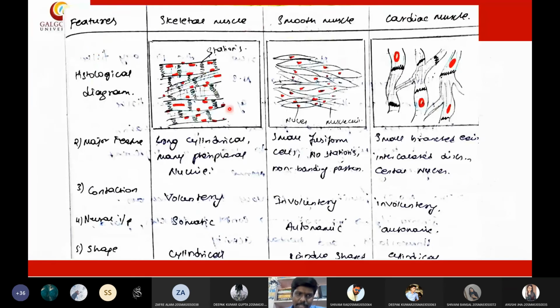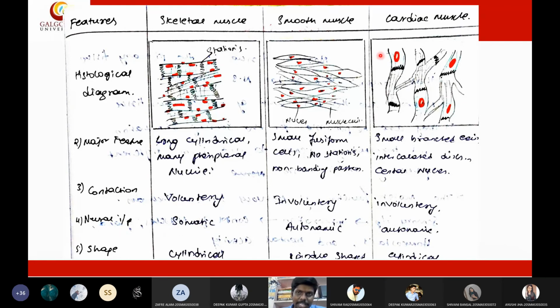The major differences between these 3 muscles include: the major feature of skeletal muscle is that it is cylindrical and it has peripheral nerves, whereas smooth muscle is spindle in shape and cardiac muscle is branched. Coming to contraction, skeletal muscle is voluntary, whereas smooth and cardiac are involuntary in nature. Neural input: skeletal muscle gets it from somatic neurons, whereas smooth and cardiac get it from autonomic neurons.